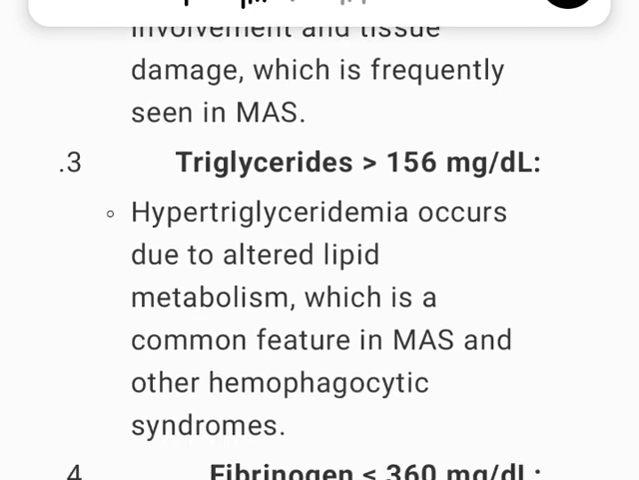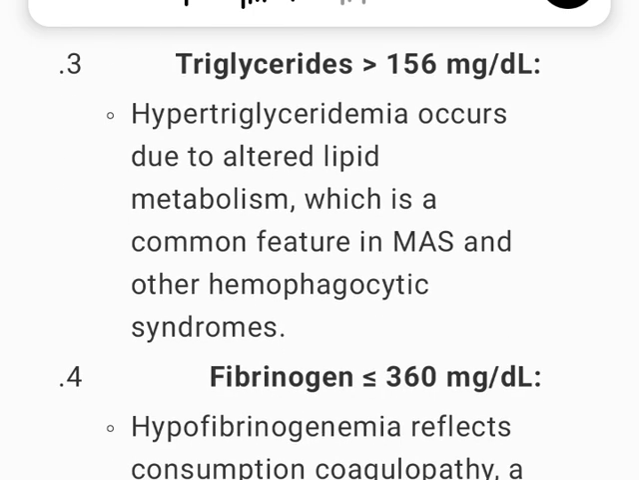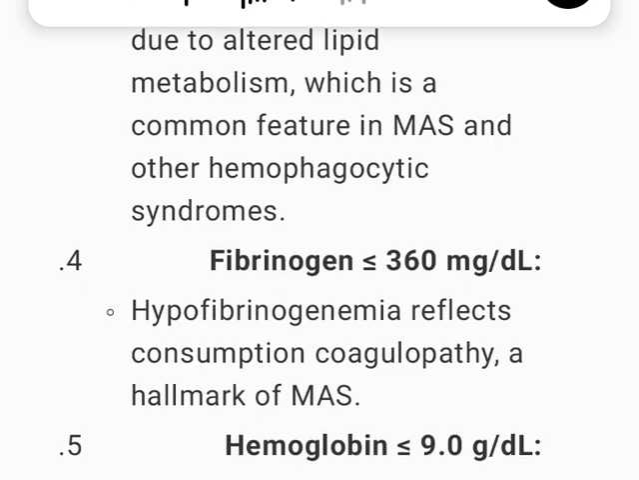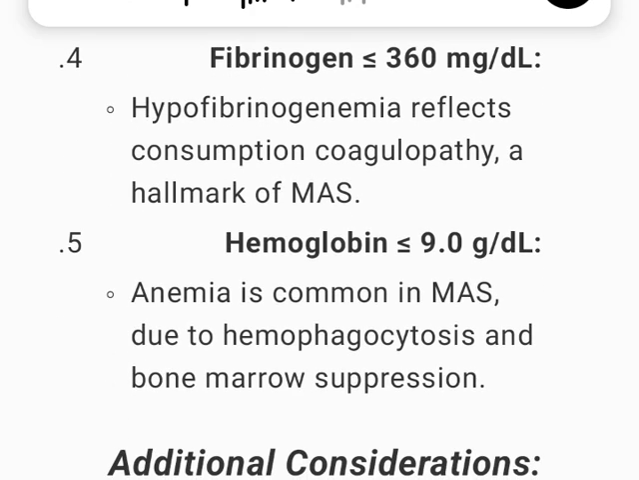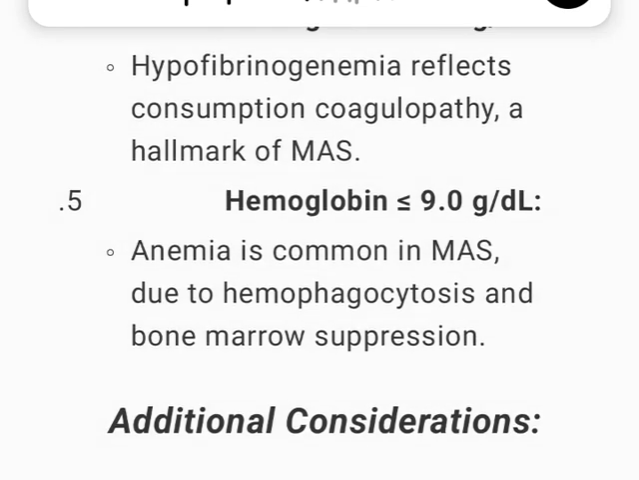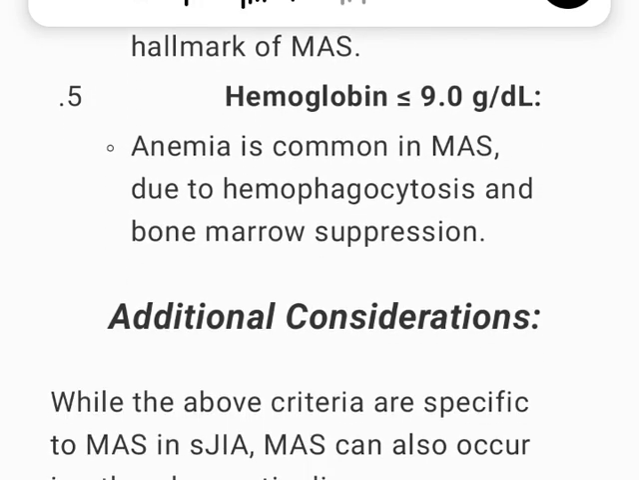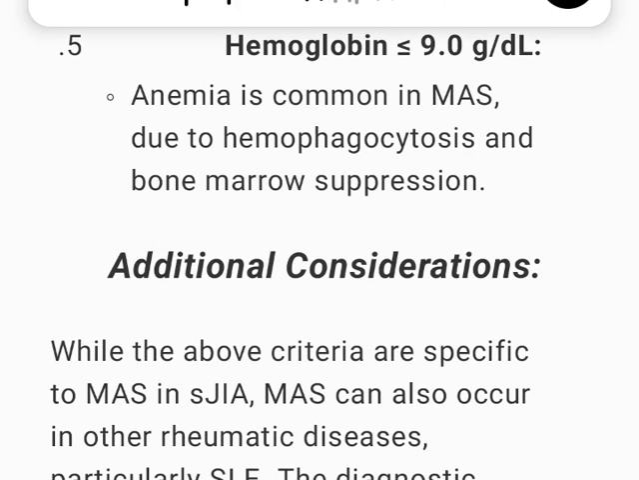3. Triglycerides above 156 milligrams per deciliter. Hypertriglyceridemia occurs due to altered lipid metabolism, which is a common feature in MAS and other hemophagocytic syndromes. 4. Fibrinogen at or below 360 milligrams per deciliter. Hypofibrinogenemia reflects consumption coagulopathy, a hallmark of MAS. 5. Hemoglobin at or below 9.0 grams per deciliter. Anemia is common in MAS due to hemophagocytosis and bone marrow suppression.